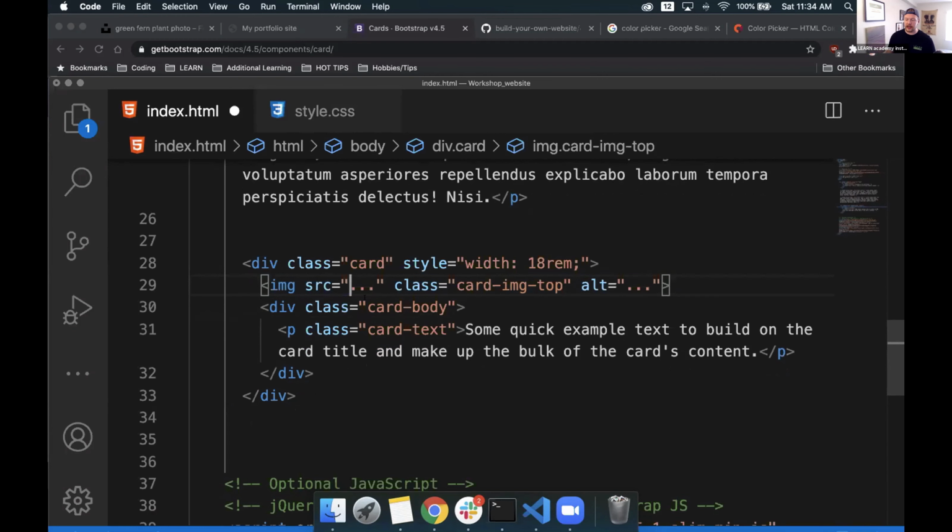We have an image tag here. It has a source of where it is looking for its image. Right now it's just a placeholder, because we need to input an image into it. It's not going to display anything for us. It has a class of card-img-top, and this is important when we're creating our image. We have an alt tag.